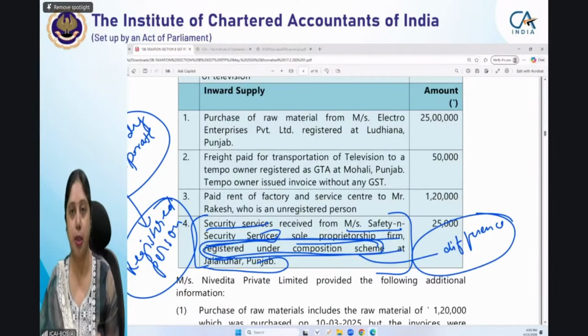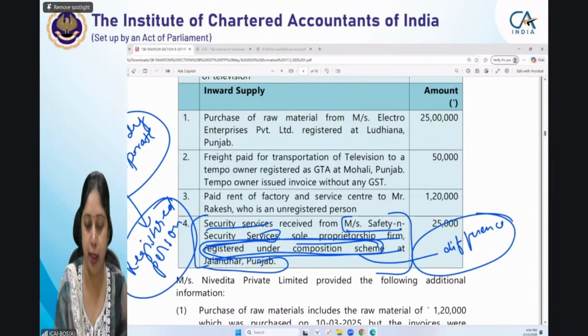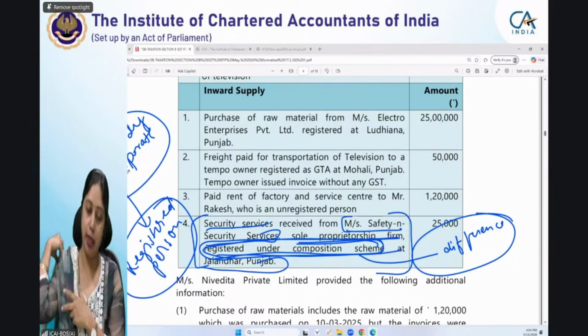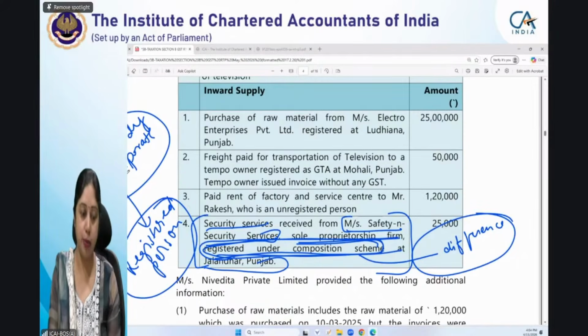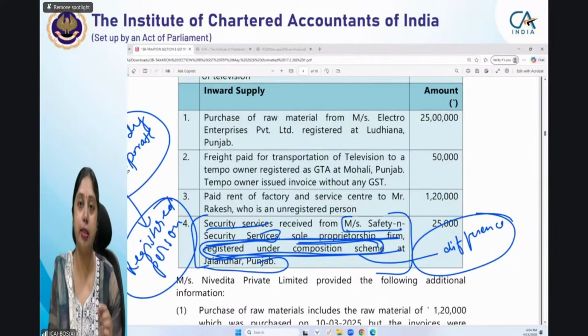Now, after this entry, there is an exception, or a proviso, which says that nothing contained in this entry shall apply to a composition scheme supplier and to a person registered under section 51 or 52 only for deducting or collecting TDS and TCS. Now, that is the point. When we read composition levy, we feel that since the supplier is a sole proprietorship firm registered under composition scheme, the exception will apply. But this exception does not apply here, because when we say nothing in this entry shall apply to a composition scheme, we are talking about the recipient. Our recipient, who is registered, should not be registered only for the purpose of deducting or collecting TDS or TCS, or be under composition scheme.